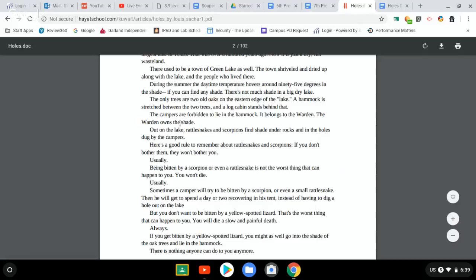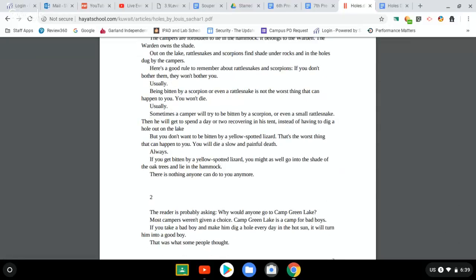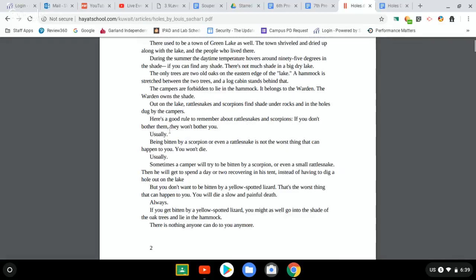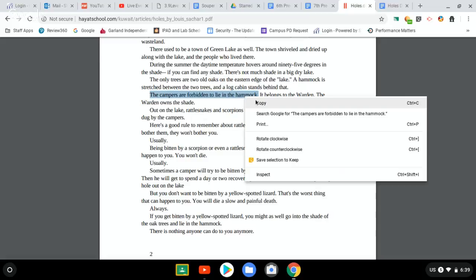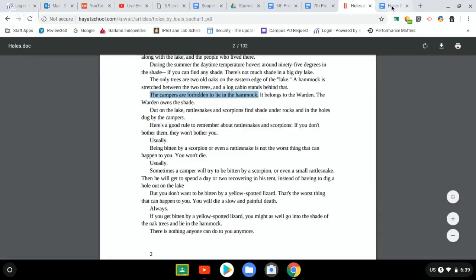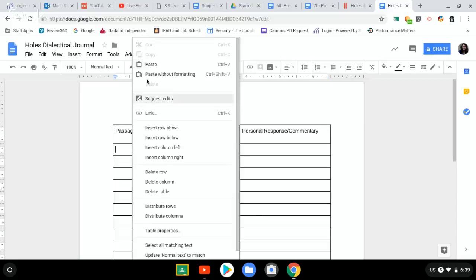What I would do, you can make your life more difficult if you want, but to make it more simple, if you find a piece of text that you attach to, you can highlight over it, right-click it, or if you're on a Chromebook, you'll use 2 fingers, press copy, and then go to your entry and paste it.